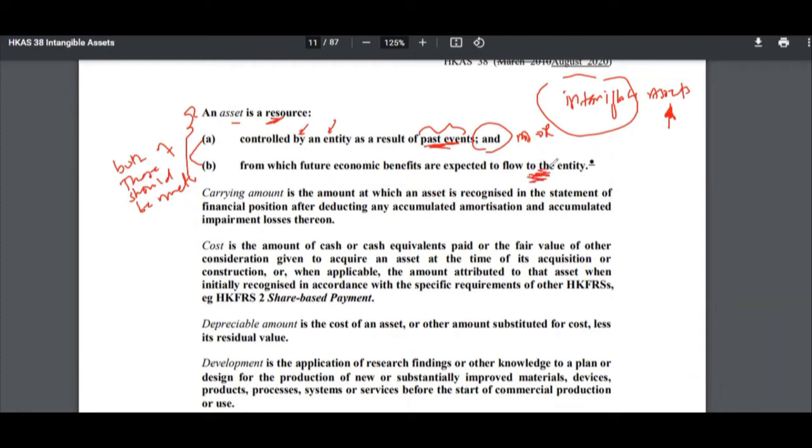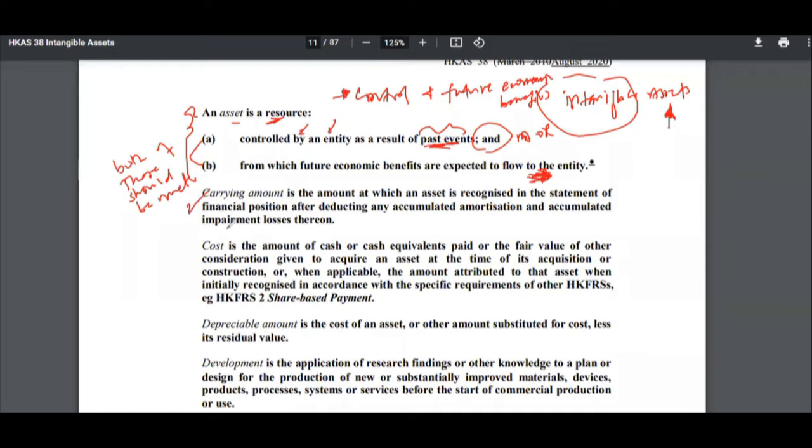It's "and", not "or", so both of these should be met. The definition of asset is actually very simple: the company should have control over the resource, and the company will get future economic benefits. Two things: control and future economic benefits.